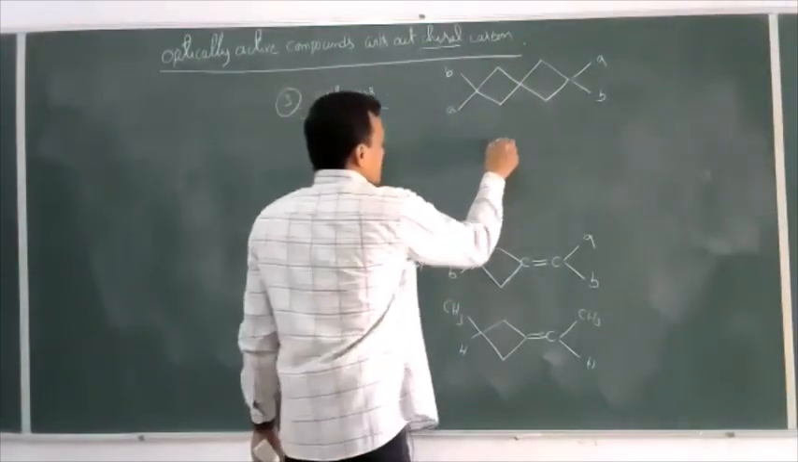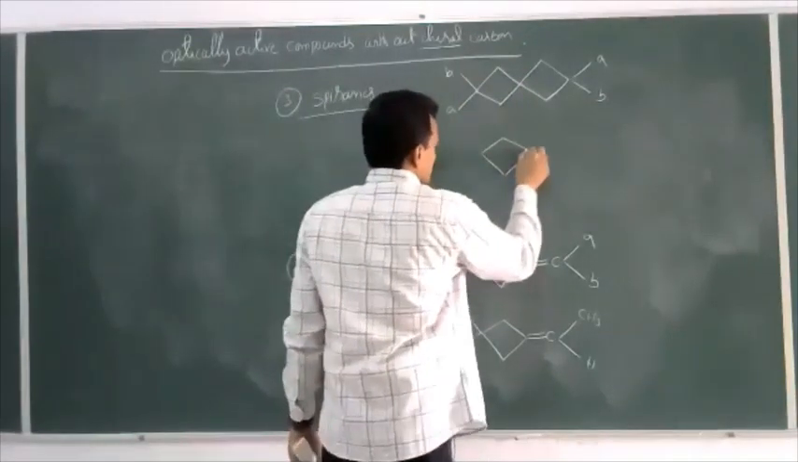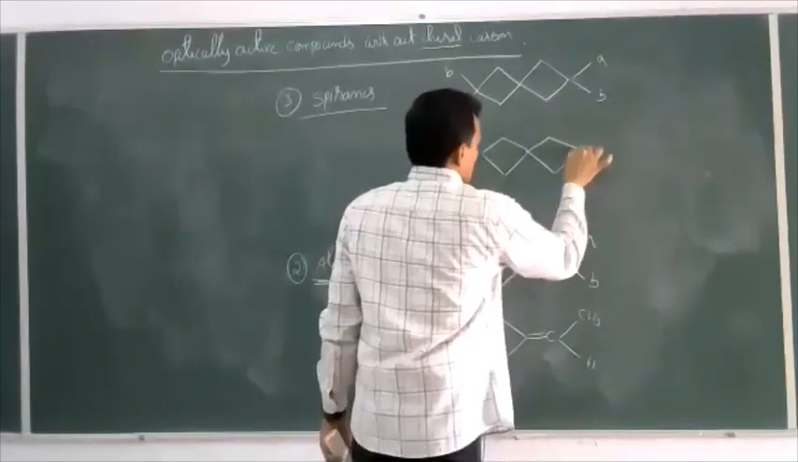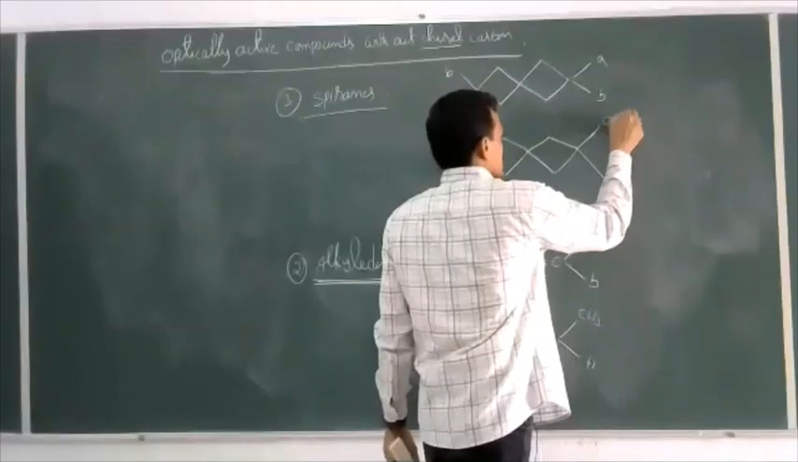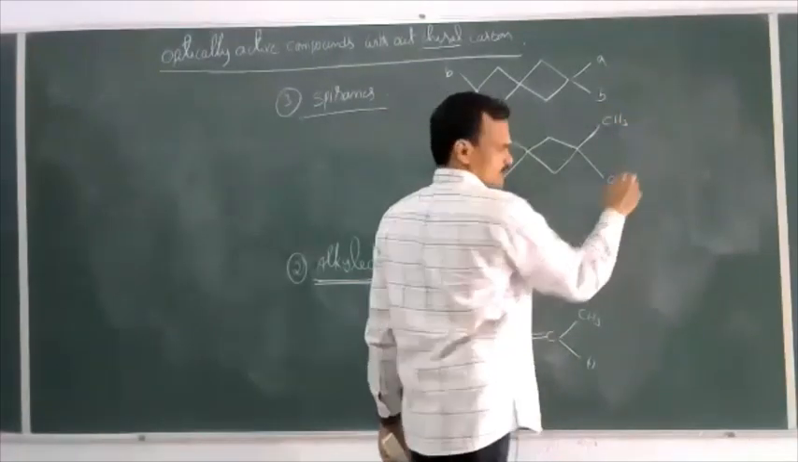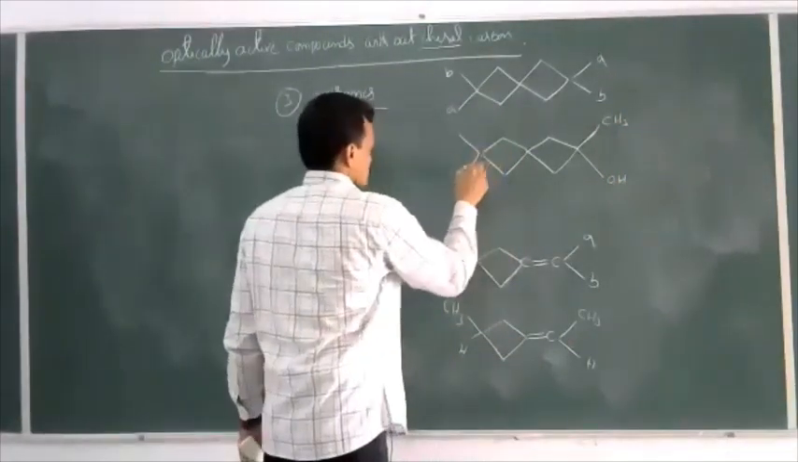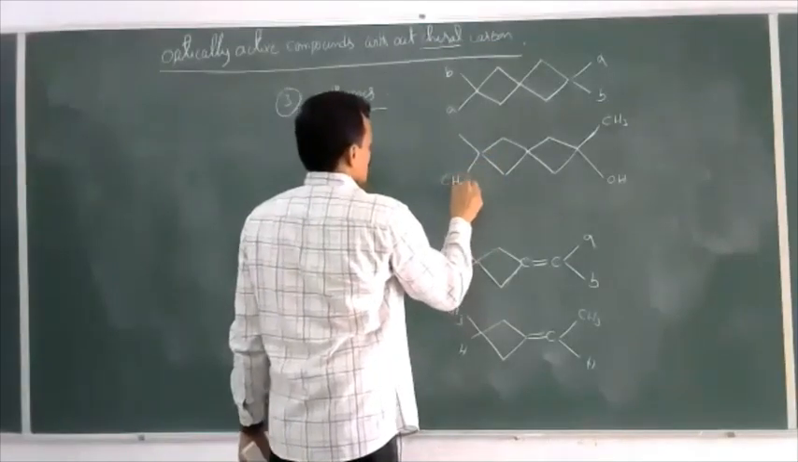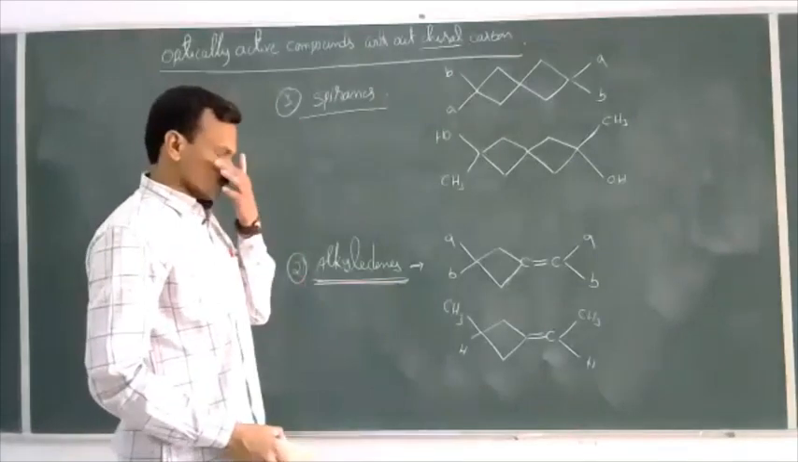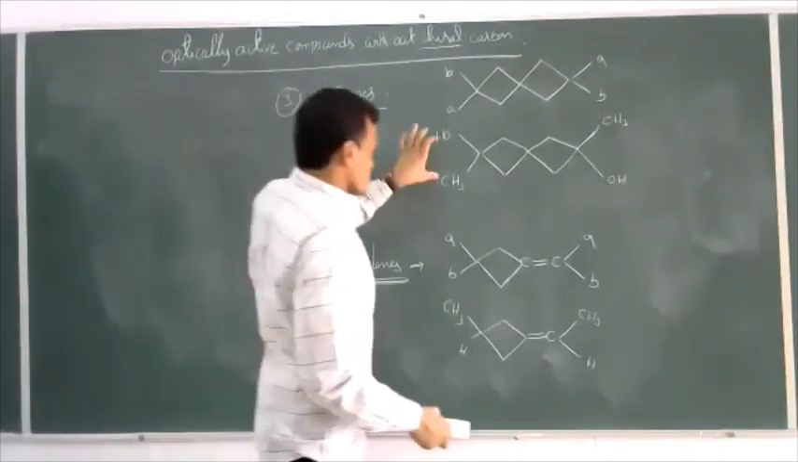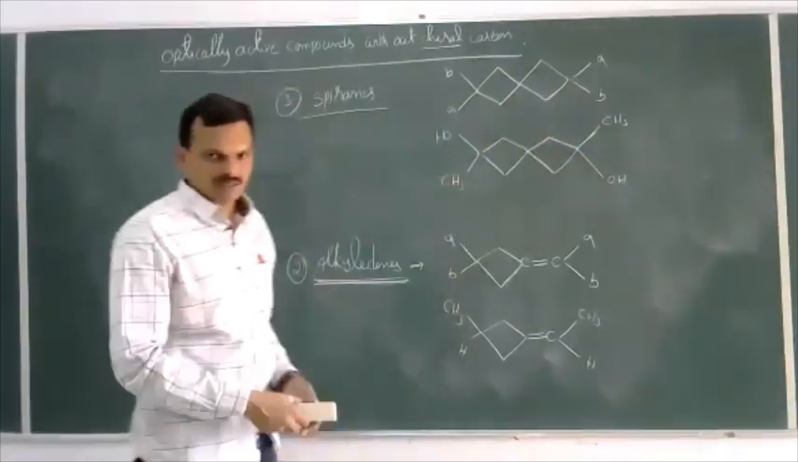Now, this type of compounds, take an example here. And here also, the two groups bonded to the cyclic ring should be different. Some CH3, OH. This is CH3, let us take OH. Or you can take other groups also. The two groups should be different, that's all. And these two may be same or may be different, that is secondary.